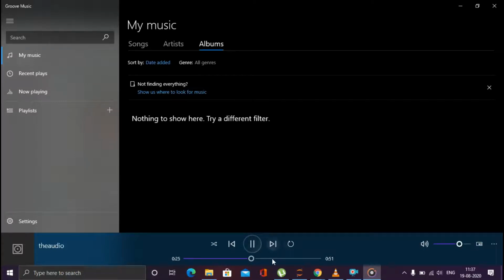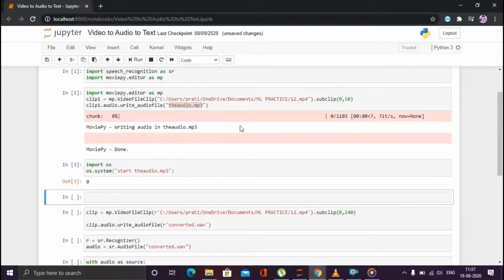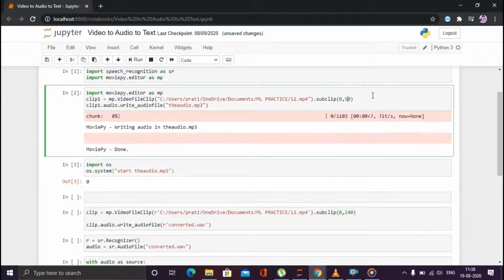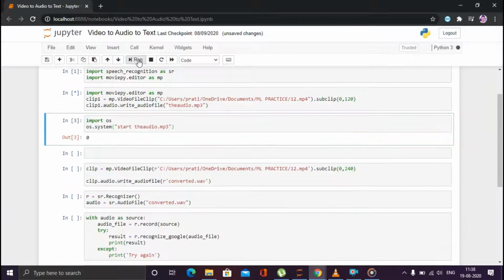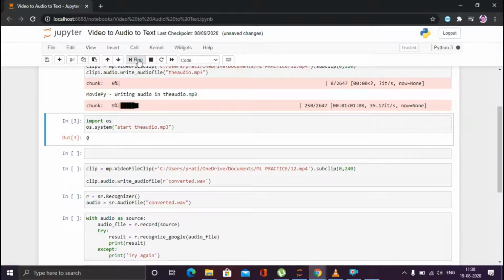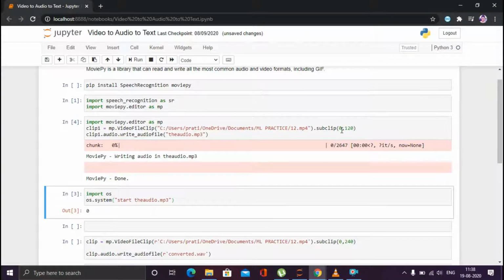Basically, I'm going to show you some of the functionality of natural language processing. If you have seen that the audio has been extracted from the video file, you can look for any subclip. If I want to change it, I will just change it over here and run it. Now it will pick the audio of 2 minutes from the whole video file and extract that portion from that video. You can even give a particular range, for example, from 50 to 100 or 50 to 120, whatever range you are looking for.